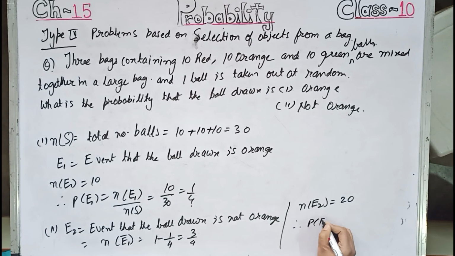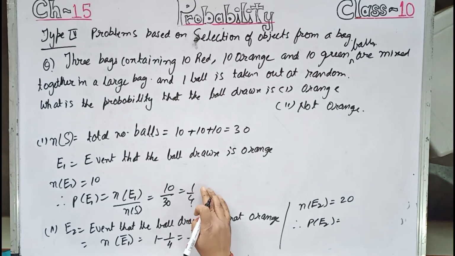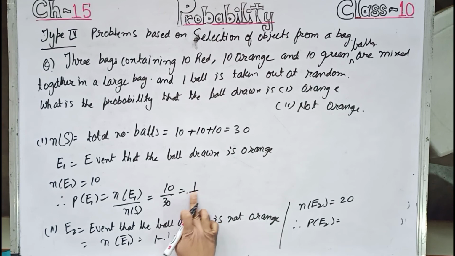Therefore PE2, sorry, this is not 1 by 4, this is 1 by 3, very sorry. So 1 minus 1 by 3 will be 2 by 3, very sorry children.